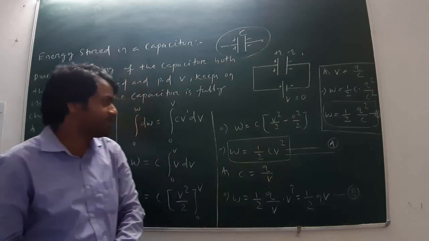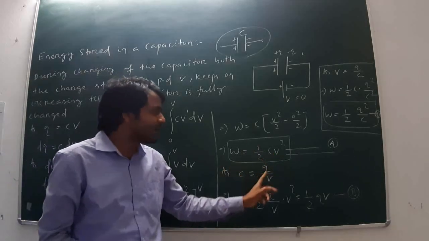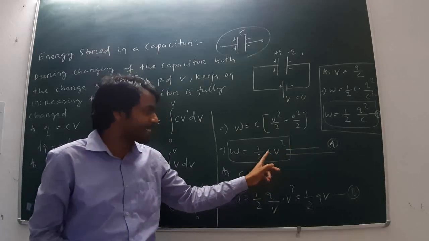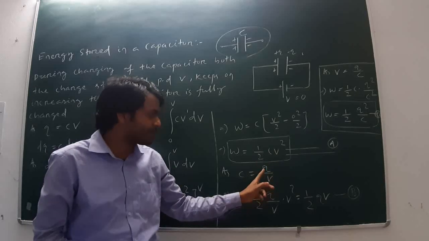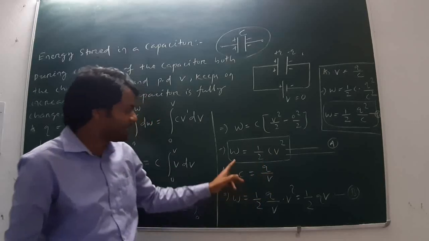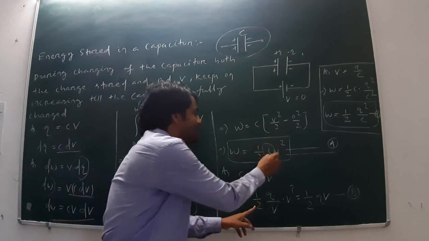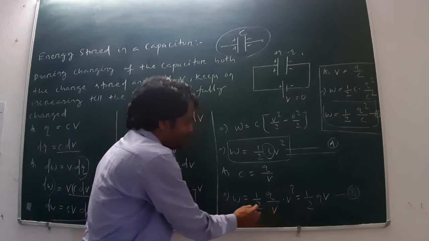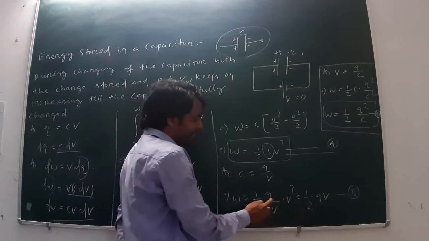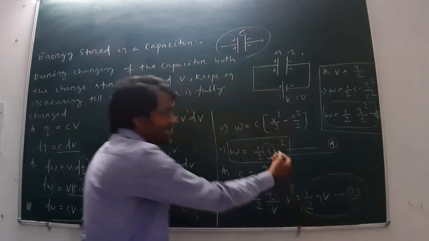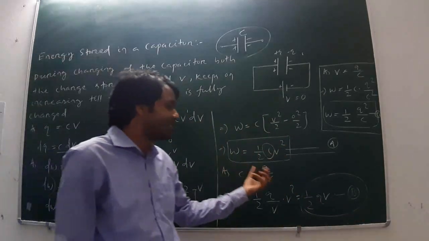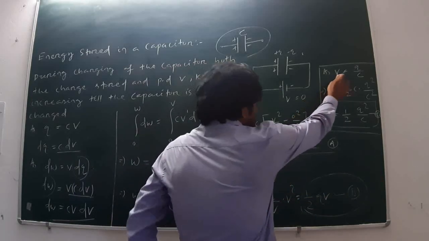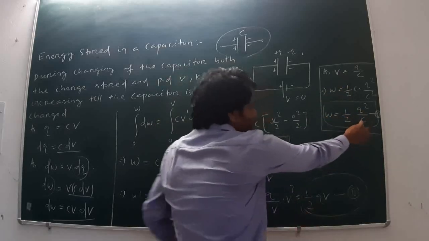Now as C is equal to how much? Q by V. So now in equation A, I can replace the capacitance C in the form of charge and potential difference, means W is equal to half, in place of C I can write Q by V, into V square. Now one V cancels out, the remaining part is W is equal to half Q into V. This is the second formula of the energy stored in capacitor in the form of charge and potential difference. Next, in the form of charge and capacitance, what?